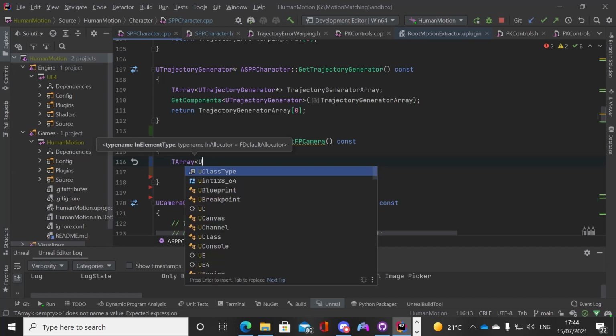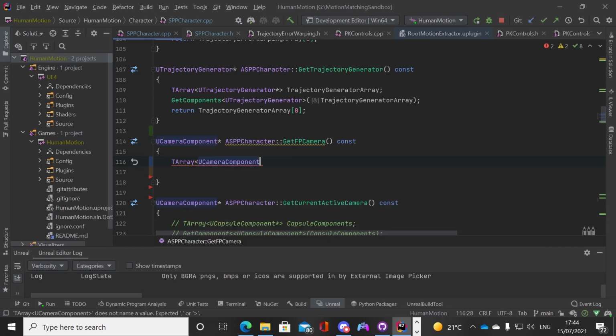So we're going to say U camera component, and it's going to be a reference as well, because we don't actually want the object itself, but we just want a reference to it. And we're going to say FP camera. So we're going to reference and get, that's going to be the array components of all the FP cameras.